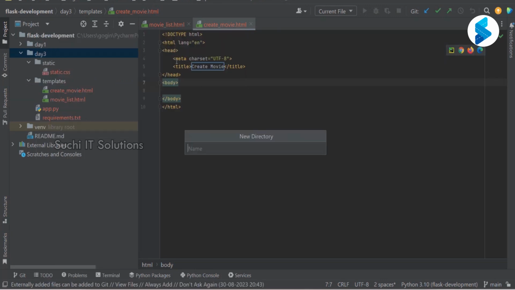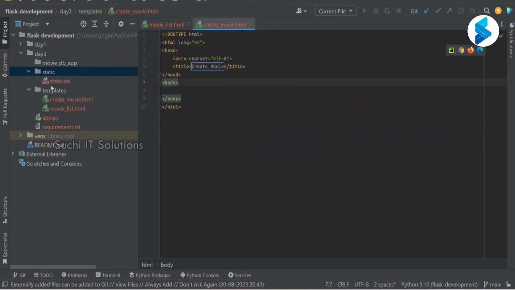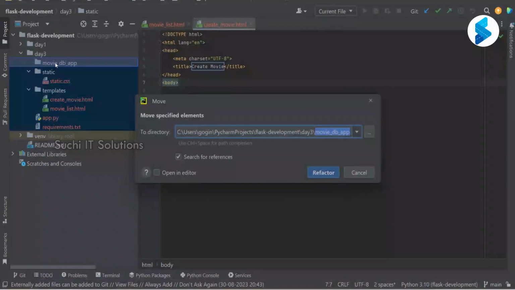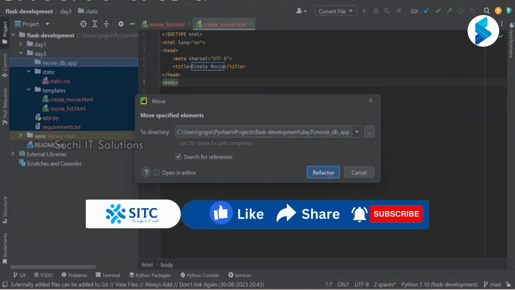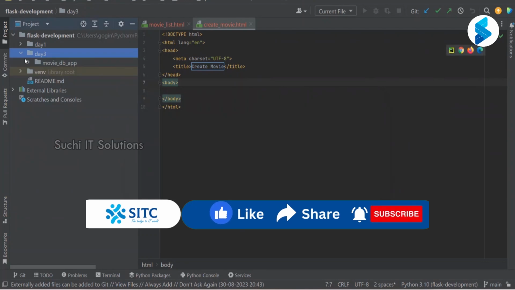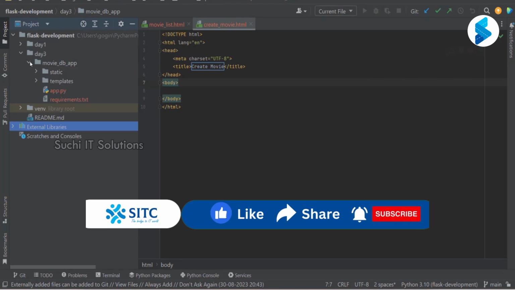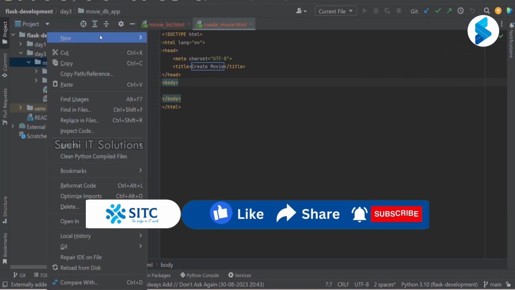Day 3, I'm going to just create another folder. Just copy. I'm moving all of that into the MovieDB app, right? So first, let us just go ahead and create